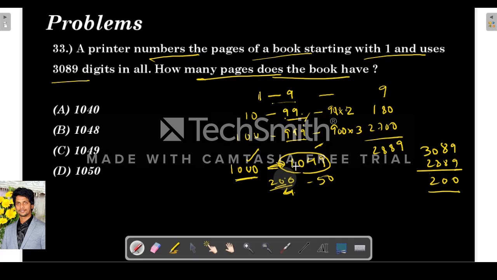So it should go till 1049, because if we take 1050, then 51 numbers will be there, but only till 1049 there are 50 numbers. Check, because it starts from 1000. So 1000 to 1049 is 50. So our answer is 1049. So I'll again explain this. This is very important.